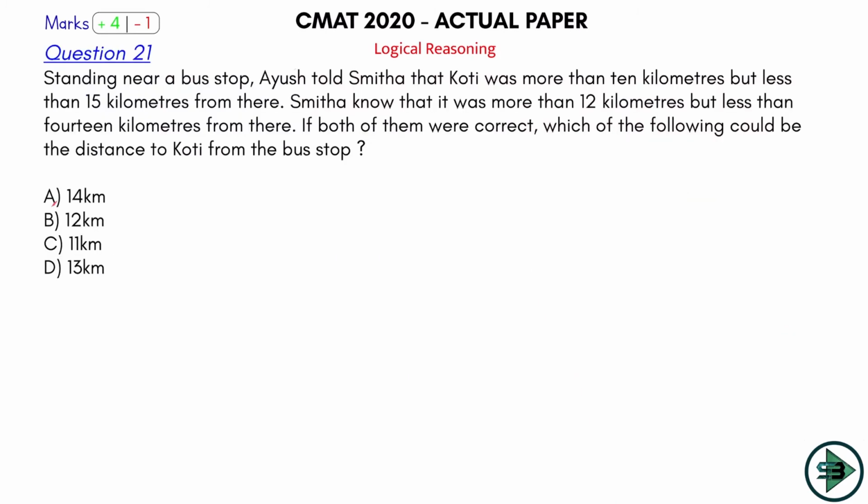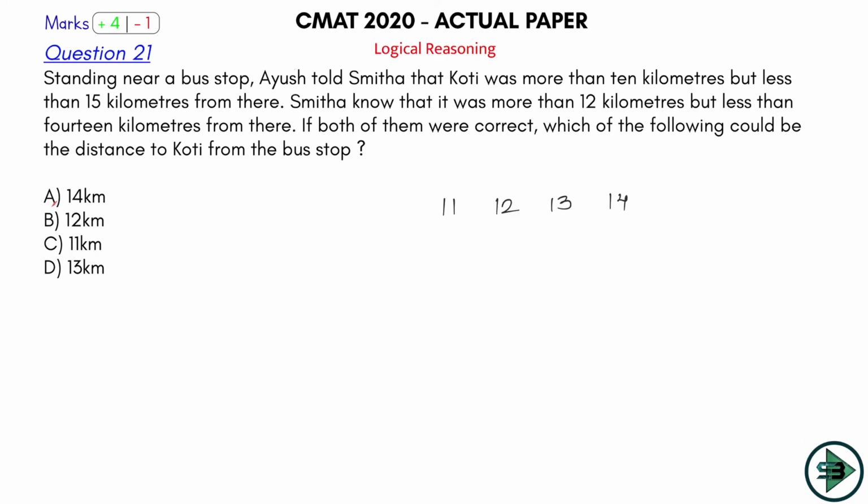Let's play now ball number 21, question number 21 in the logical reasoning section. Let's check if it's a 6 or a 4 or whether I'll have to be defensive here. Standing near a bus stop, Ayush told Smita that Koti was more than 10 kilometers but less than 15 kilometers from there. So more than 10, less than 15, it could be what? 11, 12, 13 and then 14.